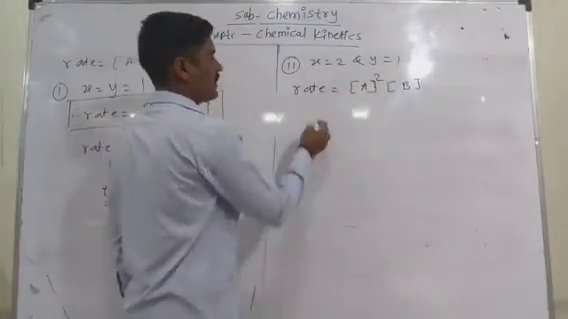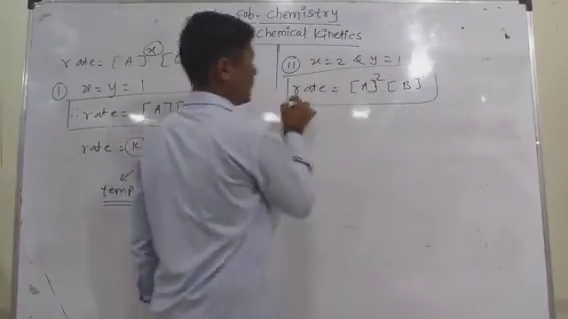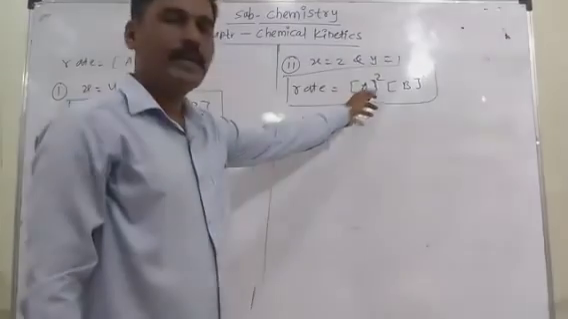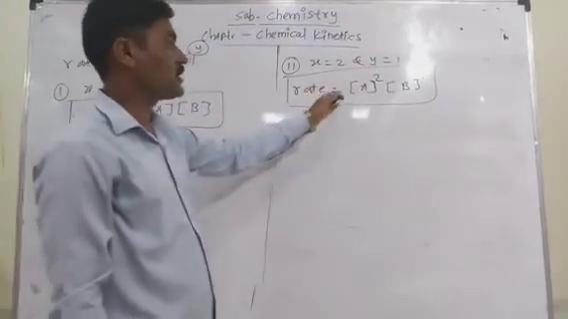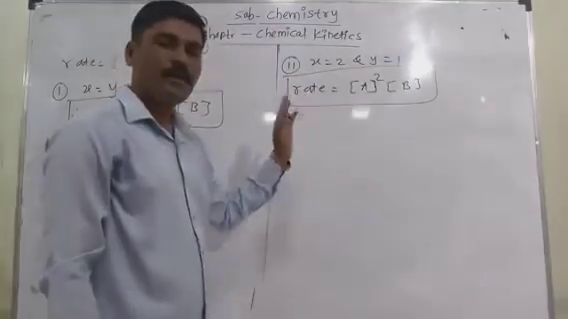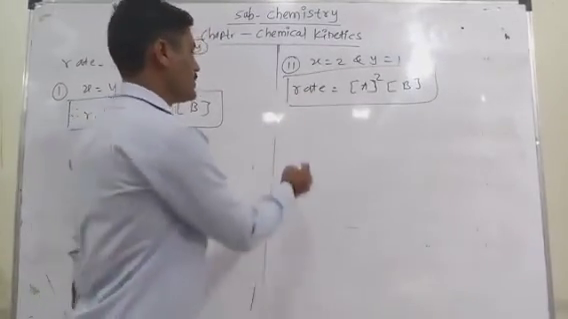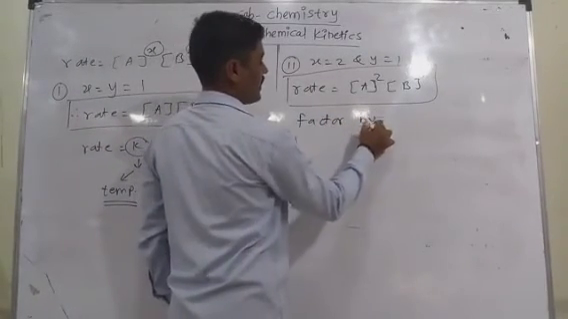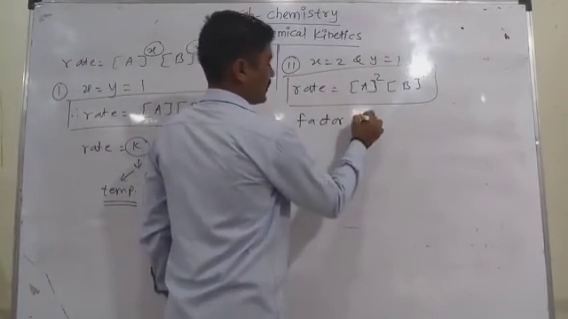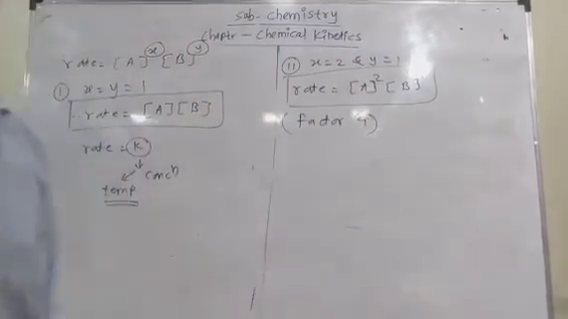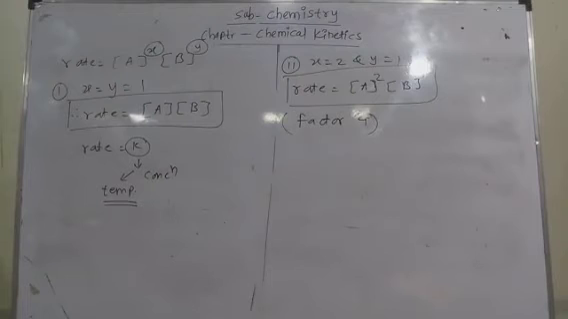According to that rate equation, if the concentration of A is doubled, the overall rate of reaction is increased by a factor of 4. That is the second condition.